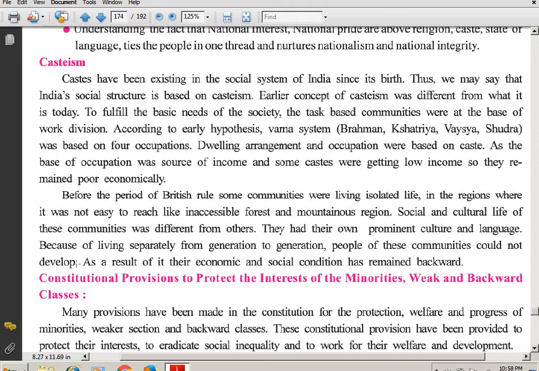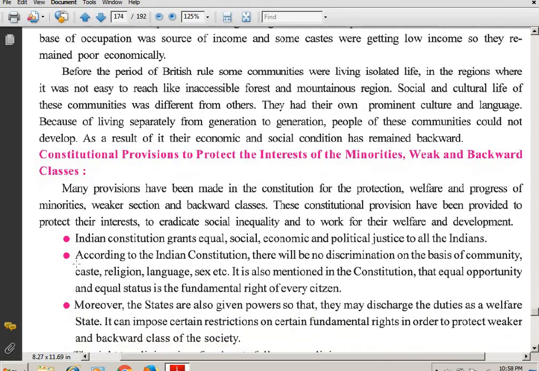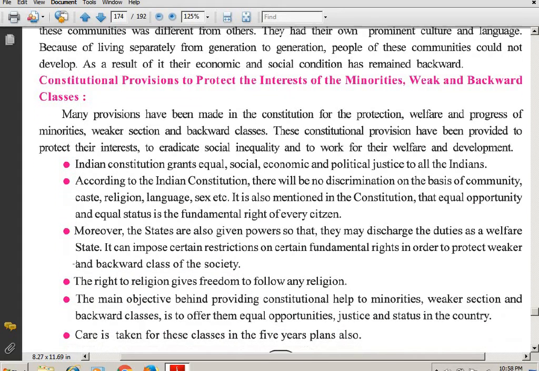As a result, they could not develop, and as a result of it, their economic and social condition has remained backward. So students, till today, they continue to live in this forest and mountainous region, but their economic and social condition still remains backward, as they have been settled over there and they do not have easy access to many of the things.